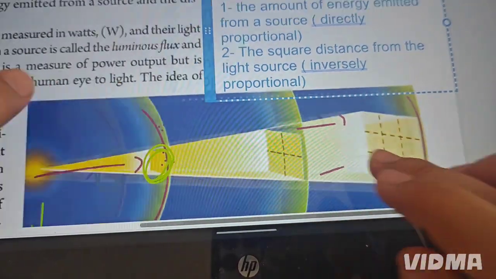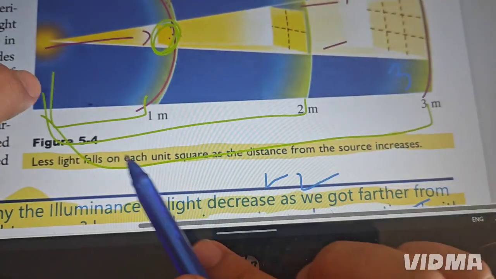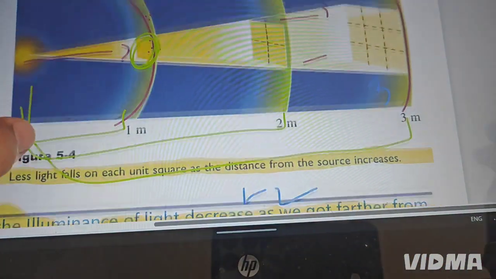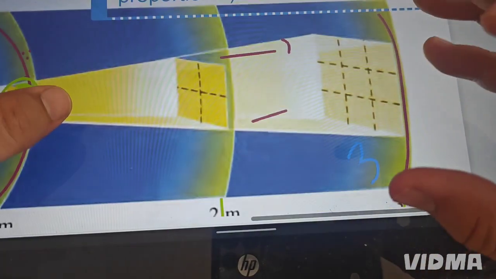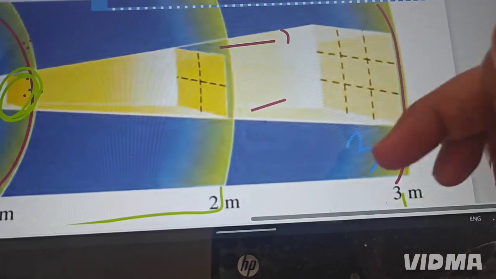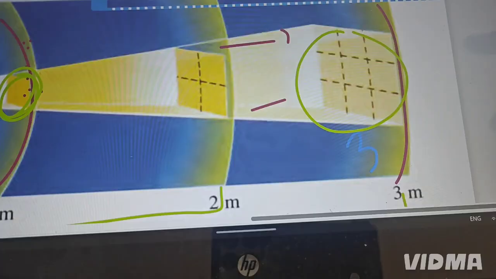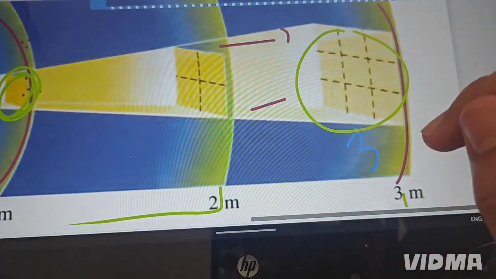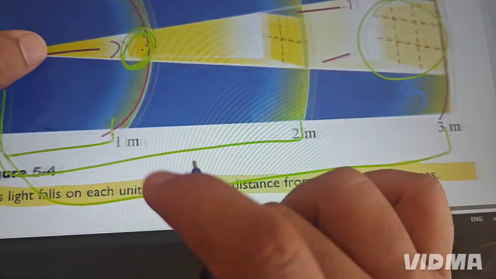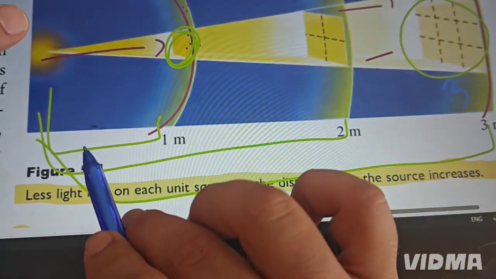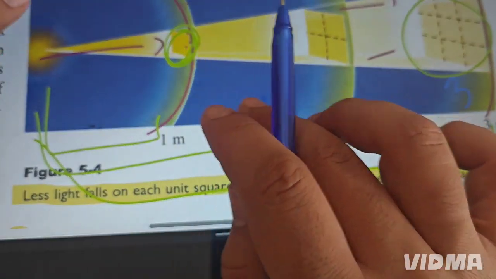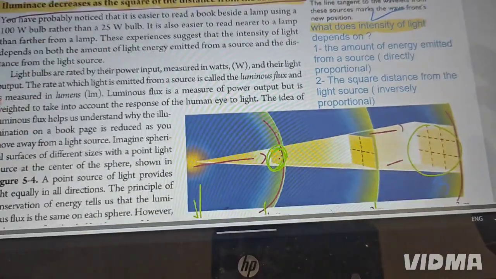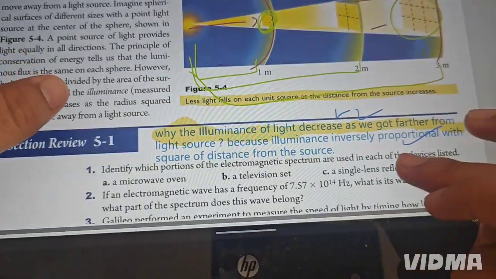Of course, because if we increase the distance from 1 till 3, we see that the illuminance decreases. Look at the light, different, less light falls in the area. But if we have less distance, we have a lot of illuminance. So the relationship is inversely proportional. These two are important, students.